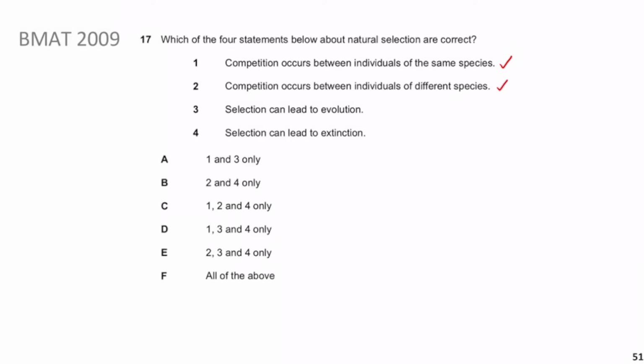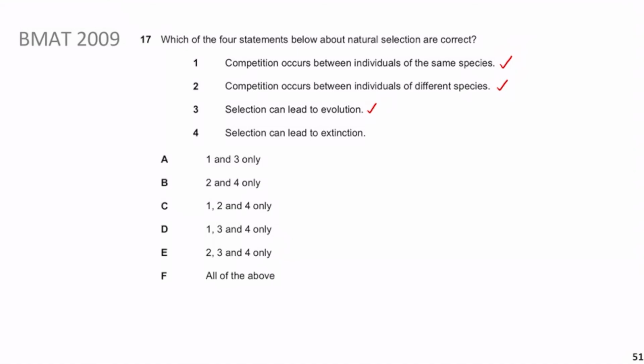And then selection can lead to evolution. So this one should be pretty evident. Natural selection, you normally tie it in with the theory of evolution, isn't it? And how humans have been built up from chimps, etc., if you believe in that sort of thing. And also, you probably would come across in your A-level studies this idea about speciation, and how natural selection is involved in essentially getting one species and making two different species from the same species through this process of speciation.